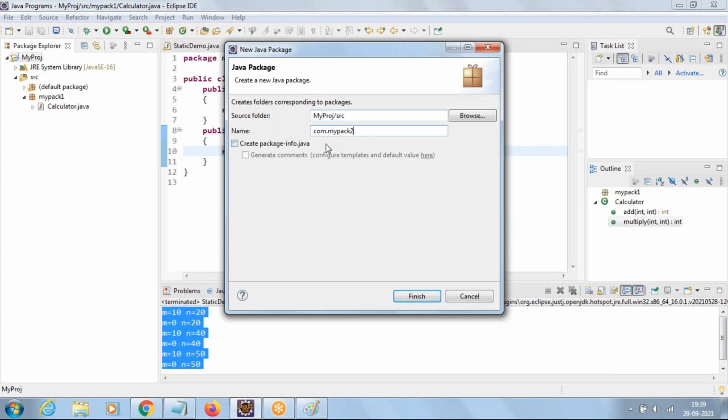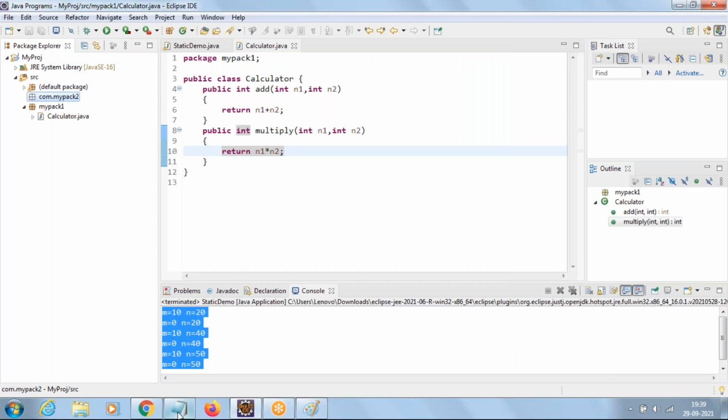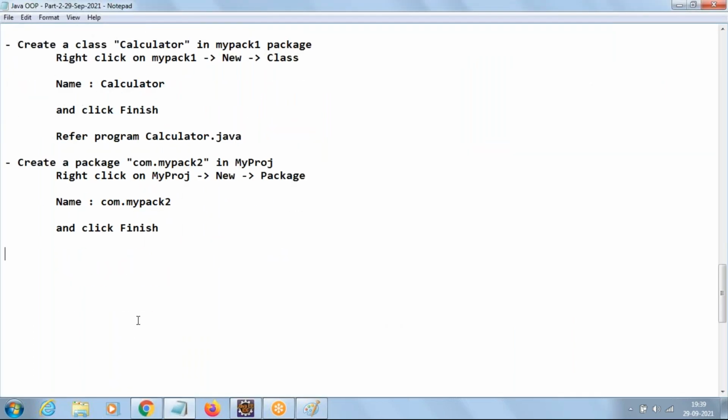I'm using a dot. So what is the dot used for? It will become like two folders now. Com will become one folder, and under that mypack2 will become a folder. I cannot use the slash symbol when it comes to packages here, so we have to use a dot. Then say finish. Then in this mypack2, let us create a class.